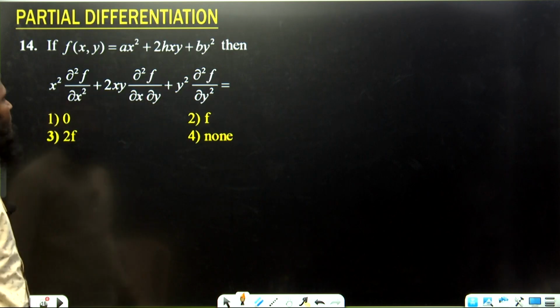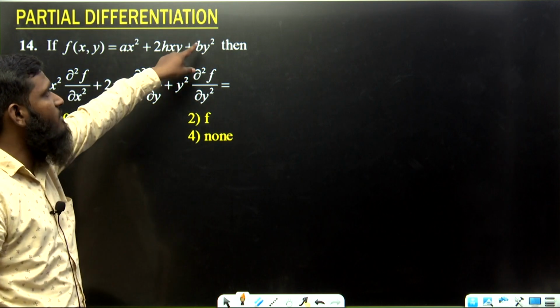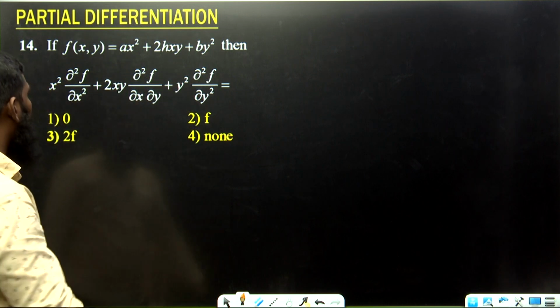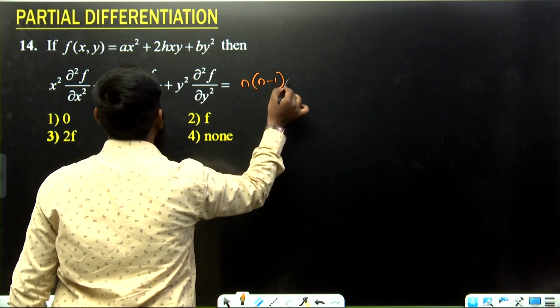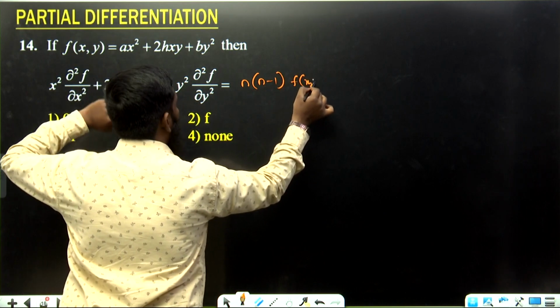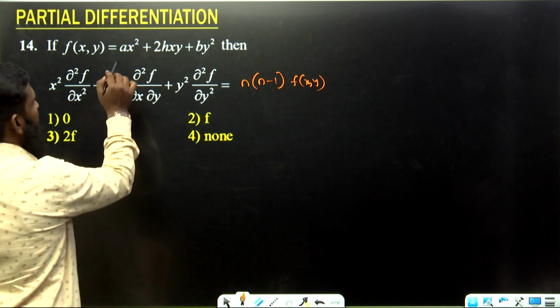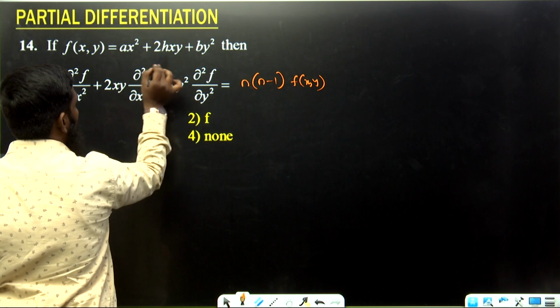Okay. Next one. If f of x comma y is equal to ax square plus 2hxy plus 2by square, then again a similar type of question. Now for this again, what is the formula? n into n minus 1 into f of x comma y. Now what is the n value? Listen carefully. In place of x we write lambda x, so lambda square.